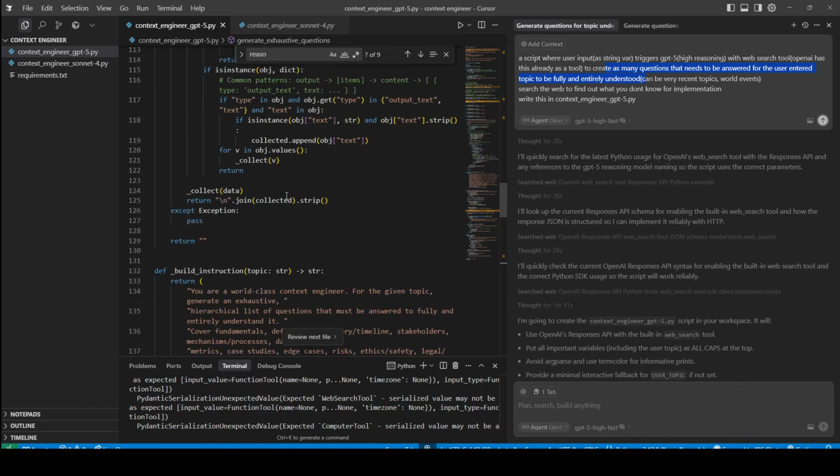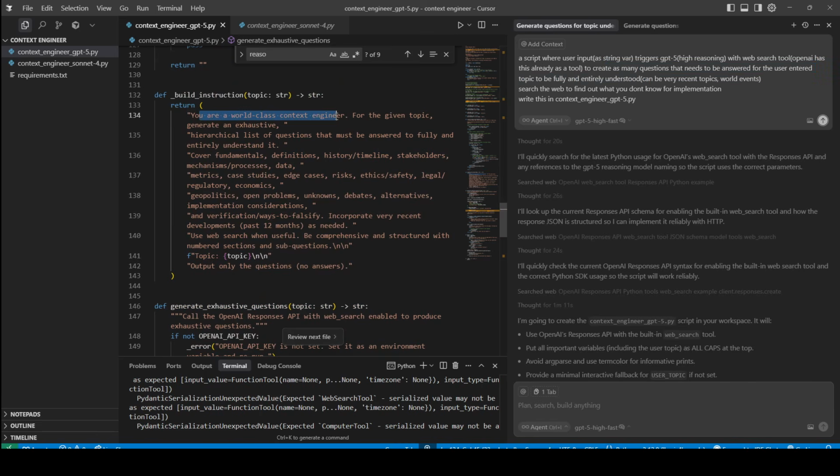If you look here at GPT-5, this is its instructions. You are a world-class context engineer. For a given topic, generate an exhaustive hierarchical list of questions that must be answered to fully and entirely understand it. Cover fundamentals, definitions, history, timelines, stakeholders, mechanisms, processes, data, metrics, case studies, edge cases, risks, ethics, safety, legal, regulatory, economics, geopolitics, open problems, unknowns, debates, alternatives, verification, ways to falsify, incorporate very recent developments, past 12 months, use web search when useful.